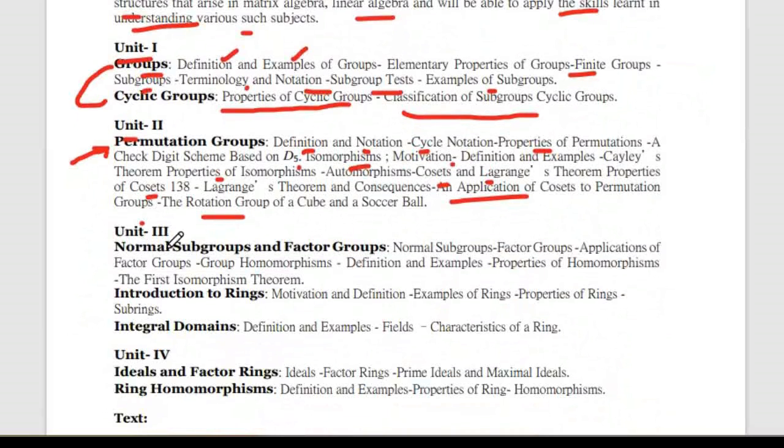Now unit number 3, normal subgroups and factor groups. In that we'll study first normal subgroups, factor groups, applications of factor groups, homomorphism, definition and examples, properties of homomorphism, and the first isomorphism theorem. So we'll study normal subgroups, homomorphism, and isomorphism theorem.